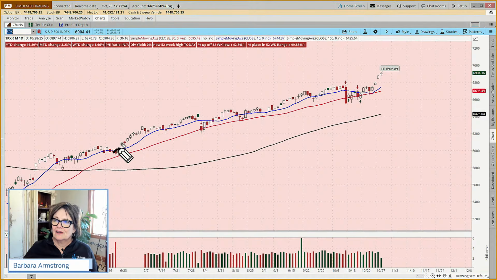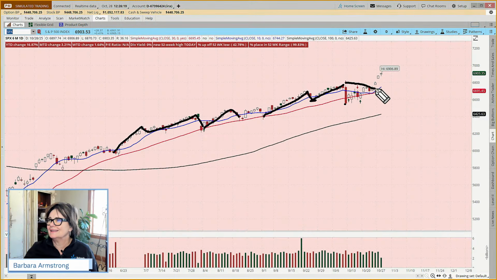So up the hill, down for a couple of days, up the hill, back for a couple of days, up the hill, back, flag, flag, flag. Notice I'm saying flag, not fleeg. And then this came back. So is this a higher low? No, this is a lower low. So then we had this little pennant set up. And then it broke to the upside 3 days ago.